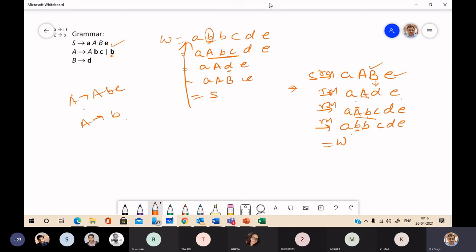So here the handle is A, here the handle is A, B, C, here the handle is D, and here the handle is A, B, and E. How we find the handle, and what is pruning of the handle, we will discuss in the next one.